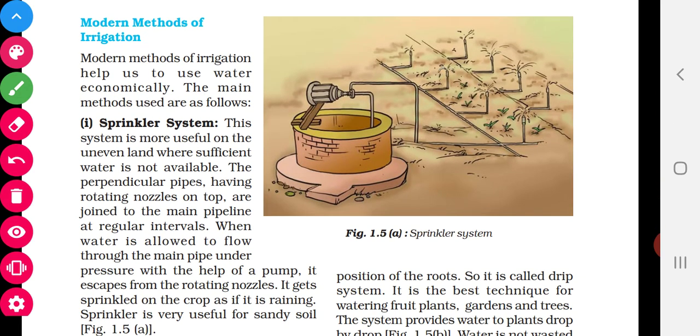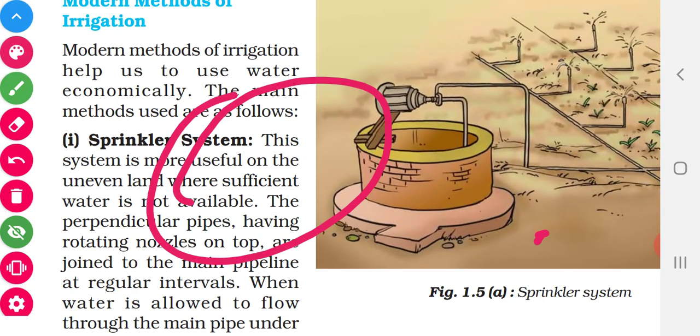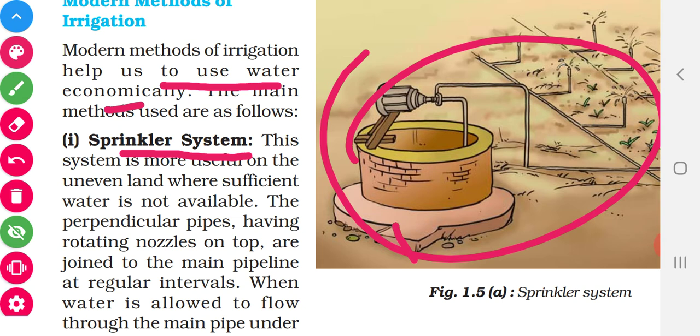We are going for the modern method. This is very, very important. So what is this method? It helps to use the water economically. By this method, we can use the water economically. The first one is the sprinkler system. This is the sprinkler system.